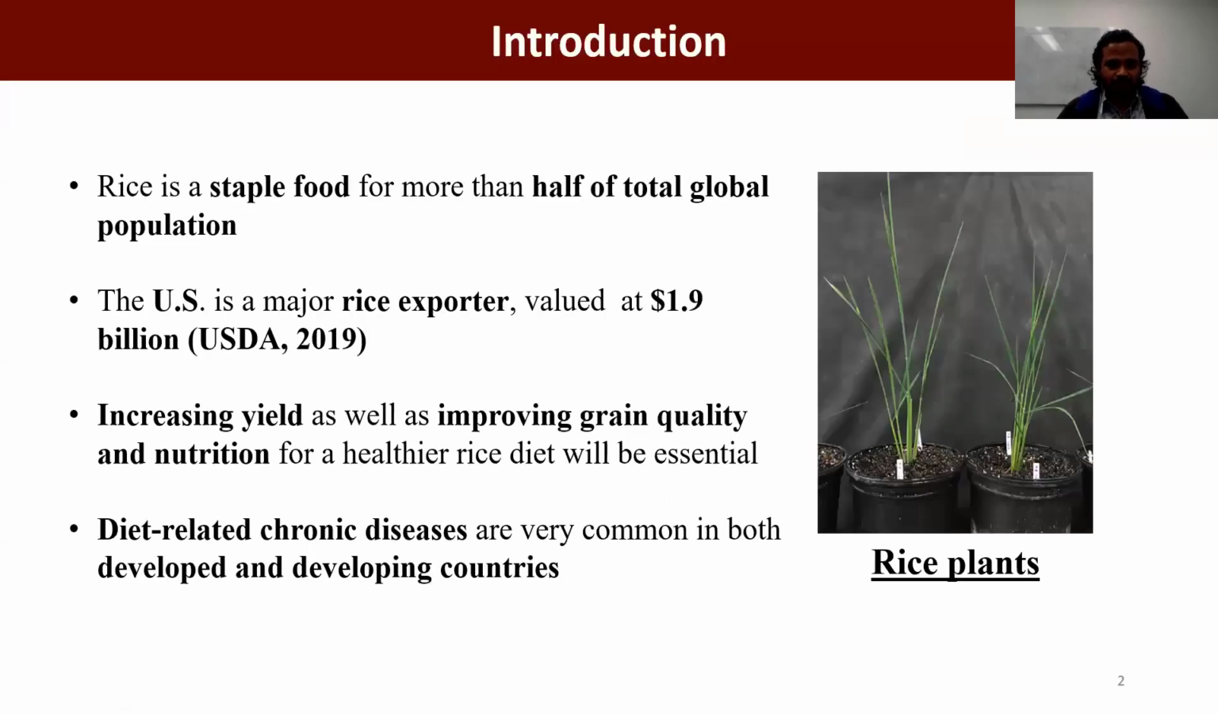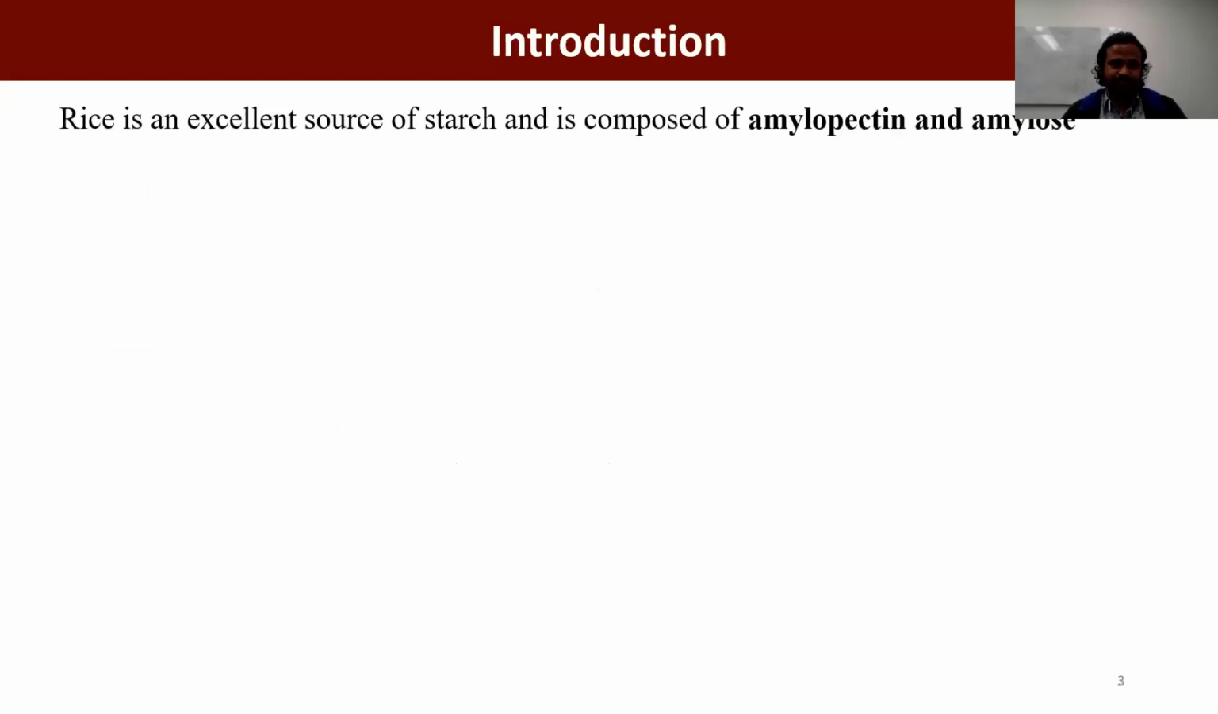Rice is a staple food for more than half of the total global population. According to the USDA 2019 report, the USA is a major rice exporter, valued at $1.9 billion. Increasing yields as well as improving grain quality and nutrition for a healthy rice diet would also be essential. Moreover, nowadays, different diet-related chronic diseases like diabetes, hypertension, and obesity are very common in both developed and developing countries.